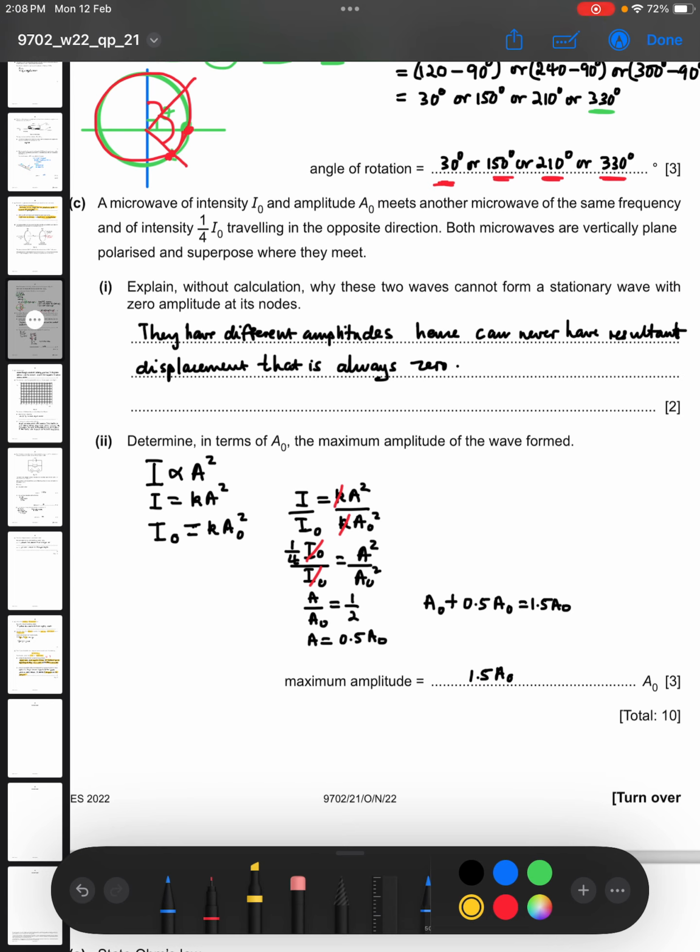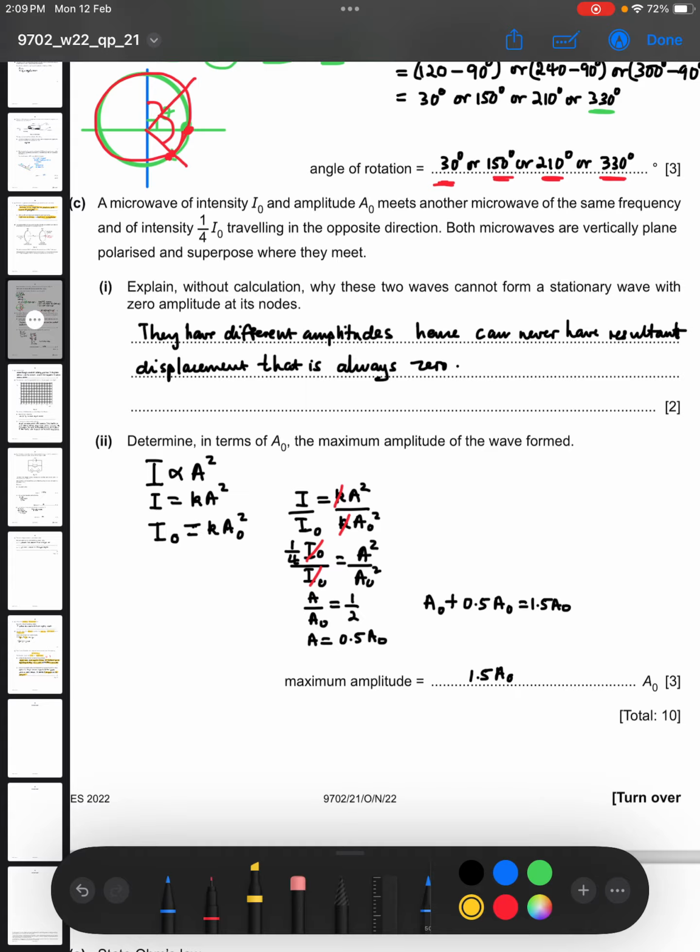Now, the whole point is this one. Already these waves are satisfying two conditions that are needed for stationary waves. They are traveling in opposite directions, and they have the same frequency, so they are both microwaves. So the general feeling was that they should be able to form a stationary wave. But they will not form a stationary wave with zero amplitude at its nodes. It is for the same reason that they have got different amplitudes.